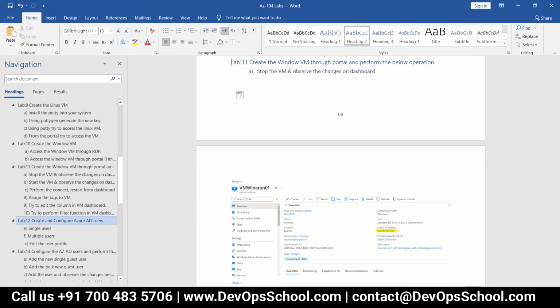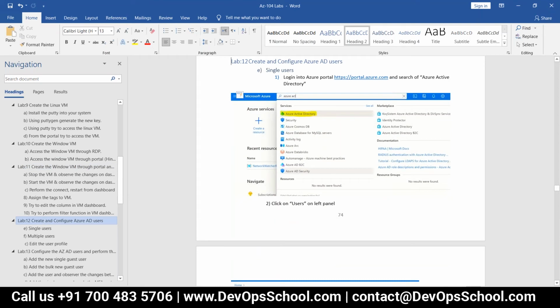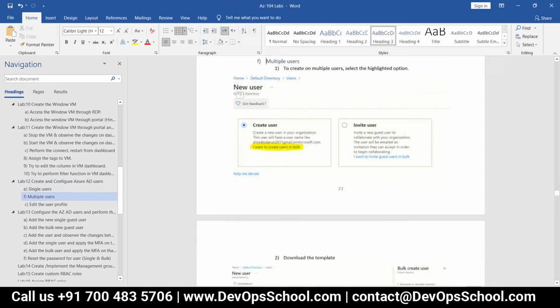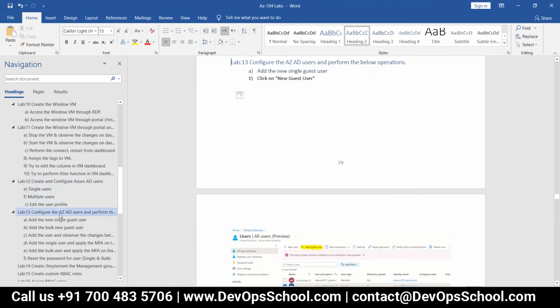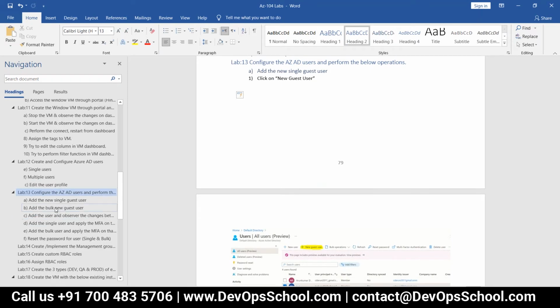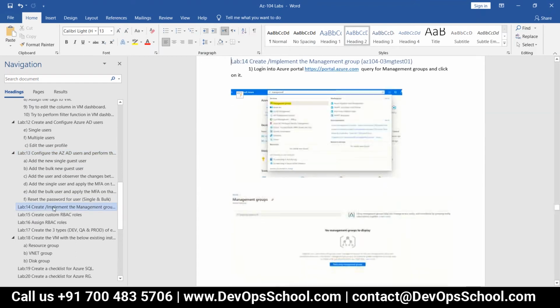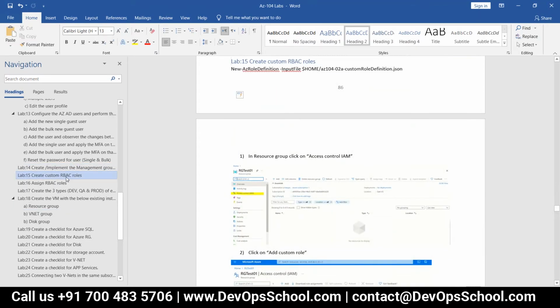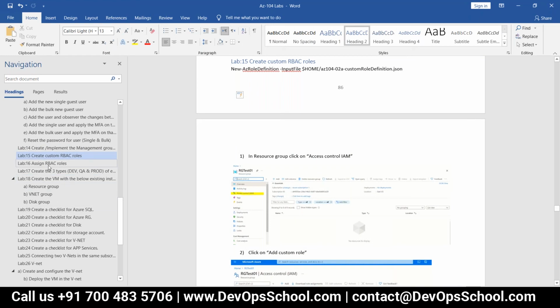Lab number 12. What is this? Create config. Are you ready? Yeah, we did. Go down. Lab number 13. Add the new single guest. Click on new. Okay, go 14. Create template management group. Okay. RBAC role. Okay, RBAC role. Create the 3 types of dev.